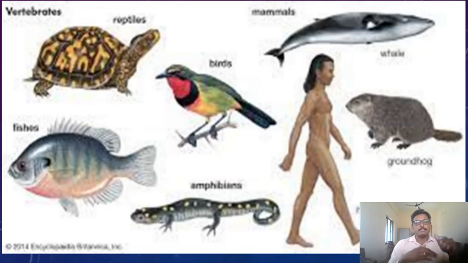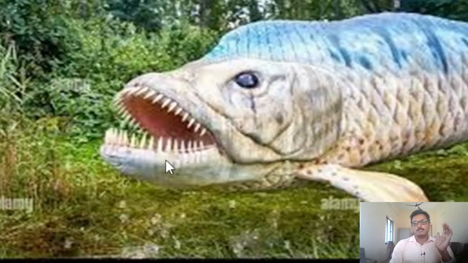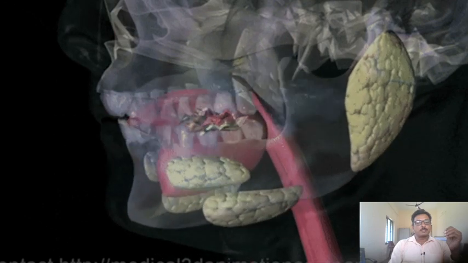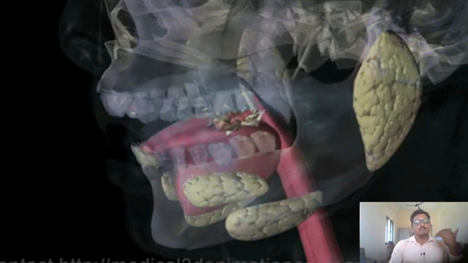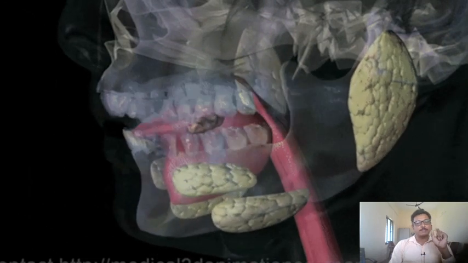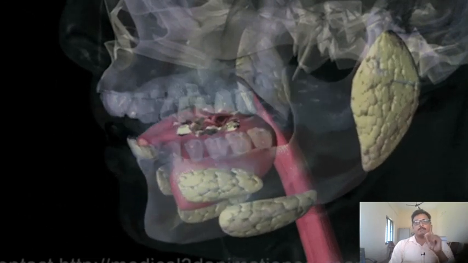If you see the development process, in the developed animals, the teeth first appear in the fishes and they gradually develop from the fishes to the mammals. This is about the fish which have teeth, and also in the mammals, in the human beings, the teeth are well developed. Now, I want to give a brief description of the dentition in mammals.